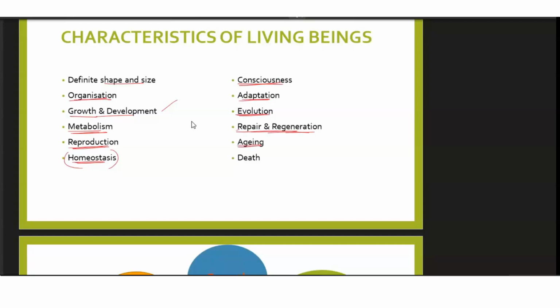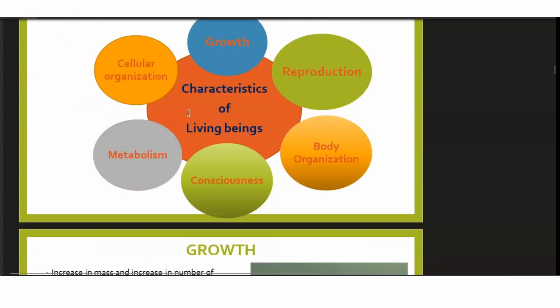As time moves on, we continue to age, and then finally we become dead, isn't it? So if the reactions inside our body stop, we say that a person has become dead. So that is all the characteristics of living beings. In a nutshell, we can say that growth is involved, reproduction is involved, body organization is involved, consciousness should be there, metabolism should be there, and there has to be a presence of cellular organization as well.